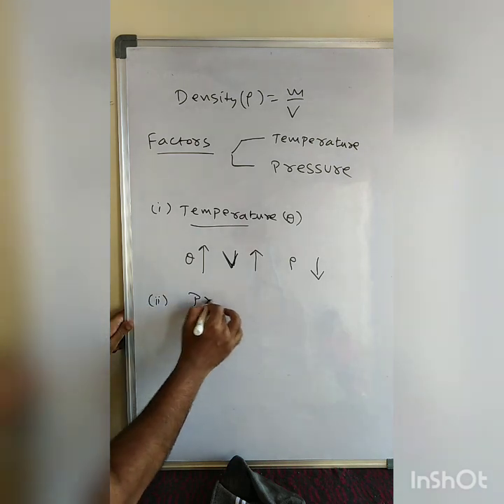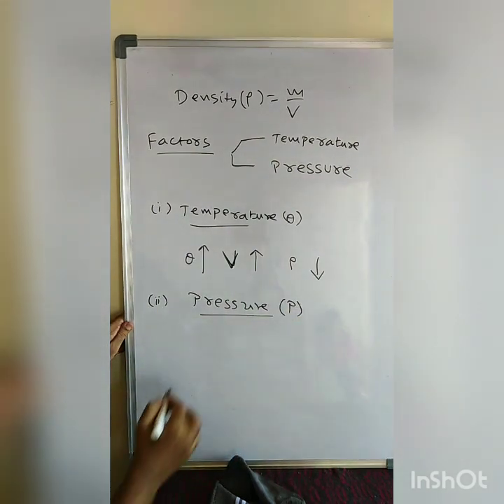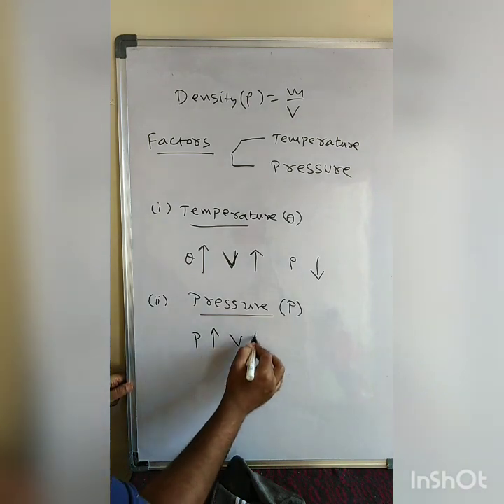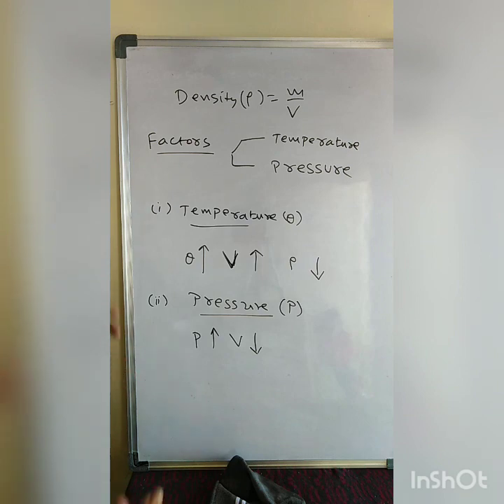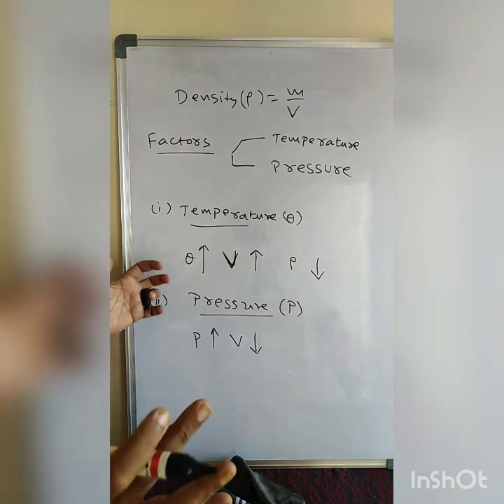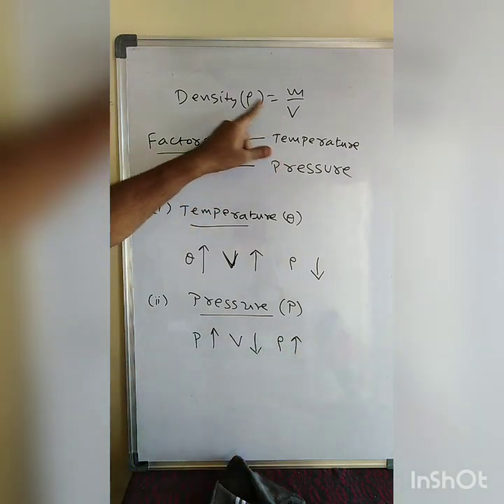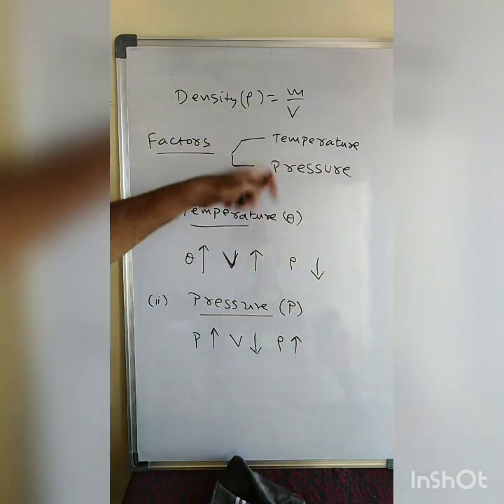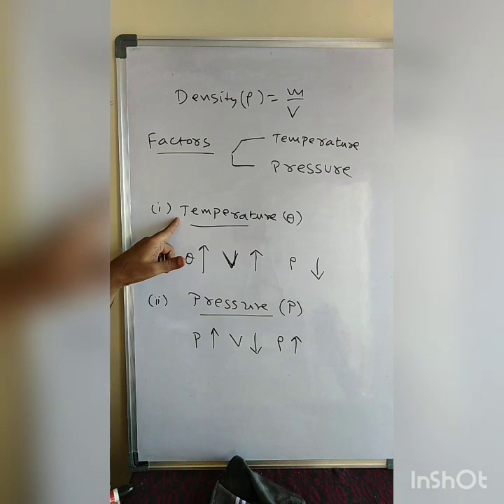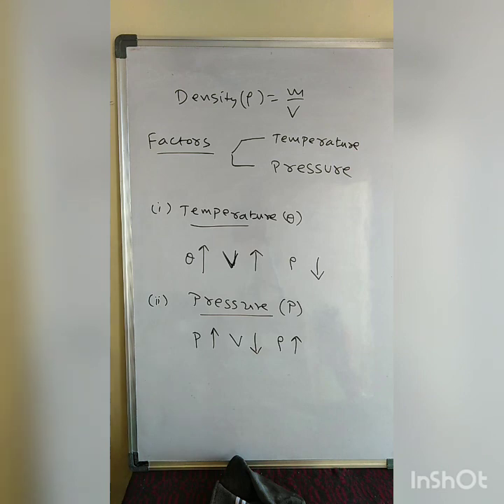Now look at the second one, pressure P. When the pressure increases, what will happen to the volume? The volume decreases. For example, if you try to compress something, the volume will decrease. As the volume decreases, the density increases, because less volume means more density, and more volume means less density. Are you understanding, sir? So due to temperature, the density decreases, and due to pressure, the density increases. Thank you.